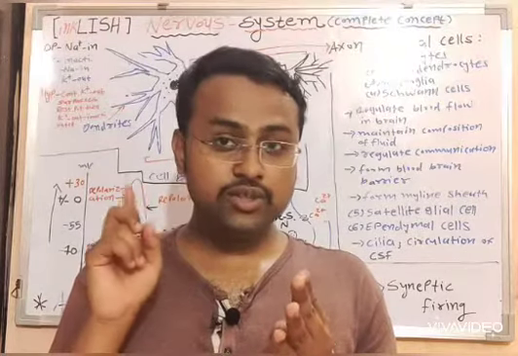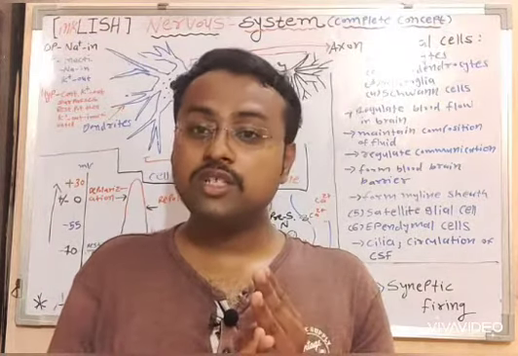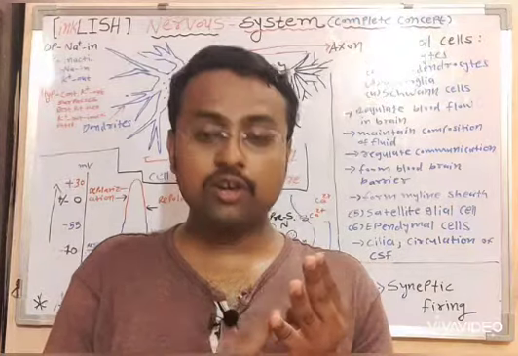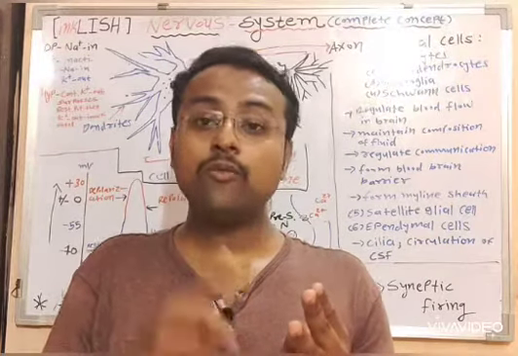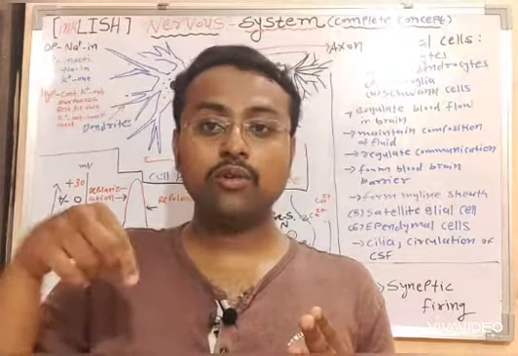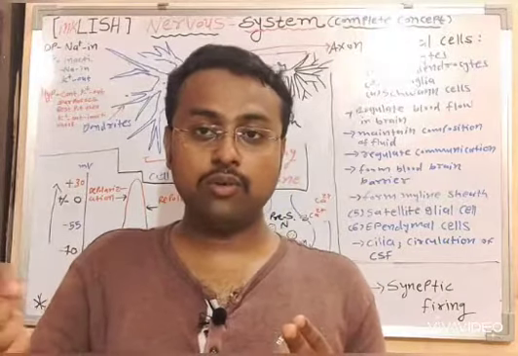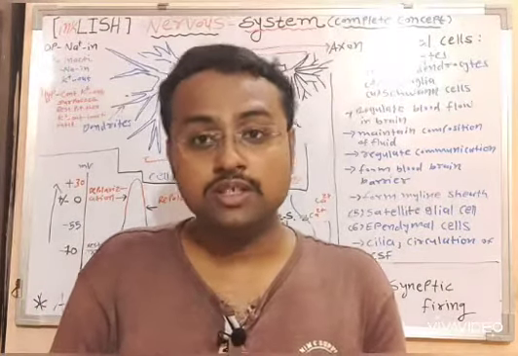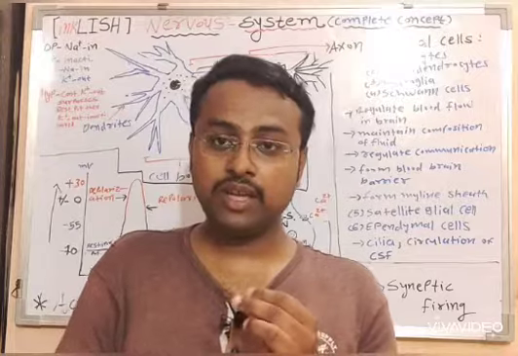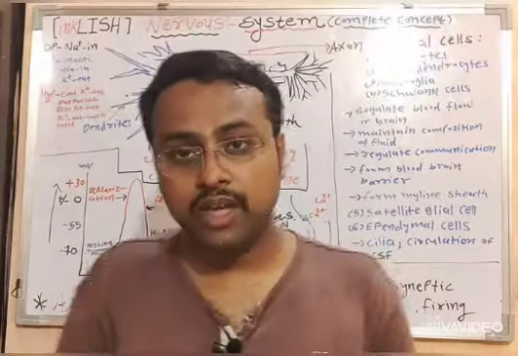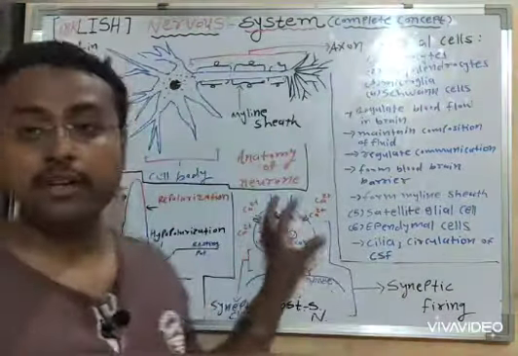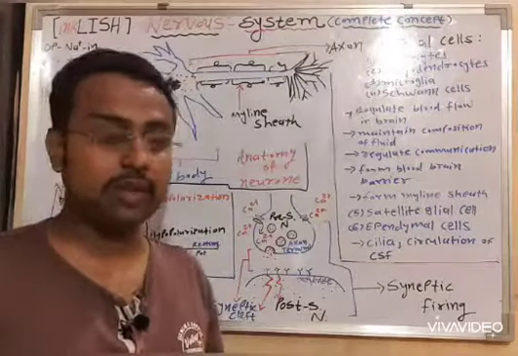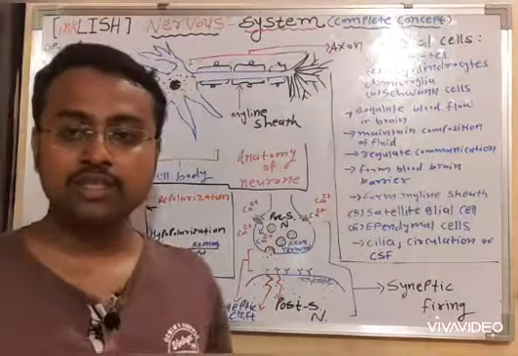Once it reaches the axon terminal, transmission of the nerve impulse from one neuron to another cell will take place through synaptic firing, through synaptic action.